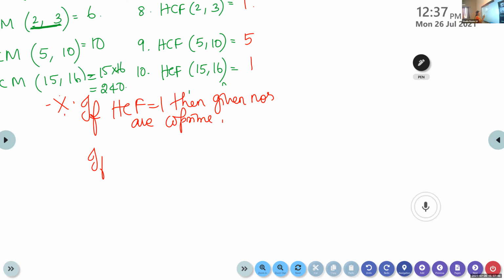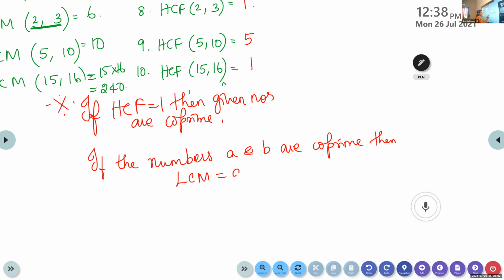If the numbers A and B are co-prime, then LCM is equal to A into B, the product of the numbers. If two numbers are co-prime, then LCM will be A into B. LCM will be same as the product of the numbers.